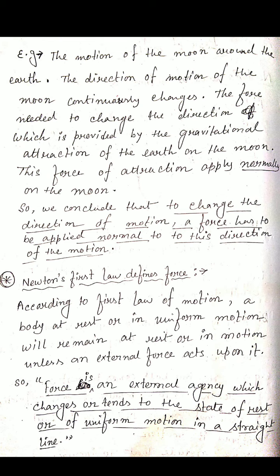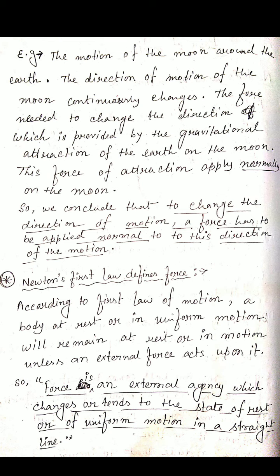This gravitational force of attraction provided by the Earth on the moon also acts normally, because in a circular orbit the gravitational force acts radially. From the center, the radius is the same distance everywhere, and the force acts perpendicularly.